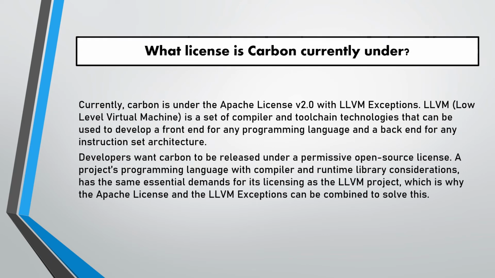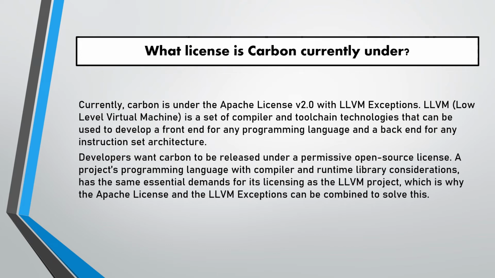What license is Carbon currently under? Carbon is currently under the Apache License v2 with the LLVM exceptions. LLVM is a super well-known set of compiler and toolchain technologies that can be used to develop a front-end for any programming language and a back-end for any instruction set architecture.